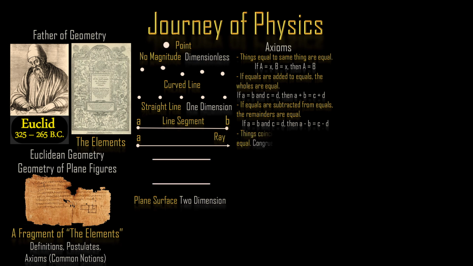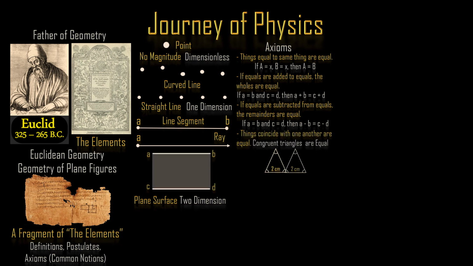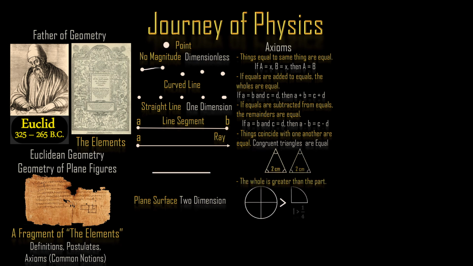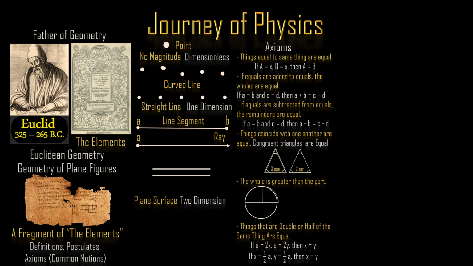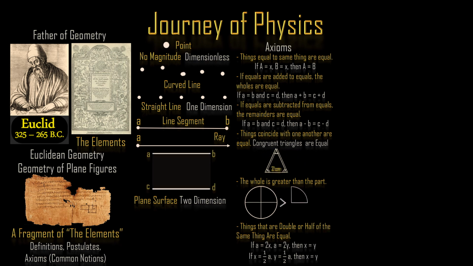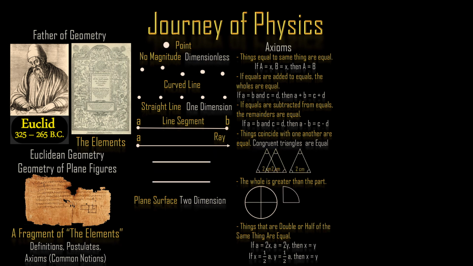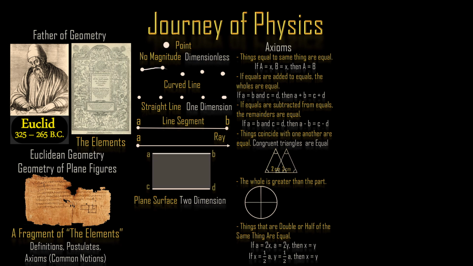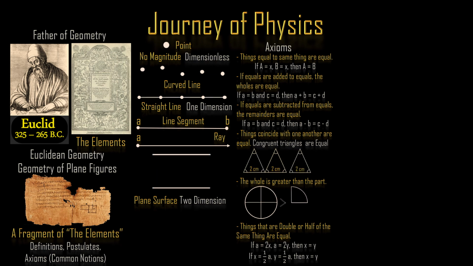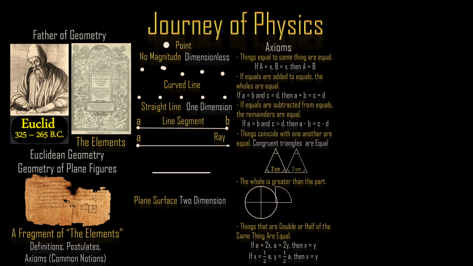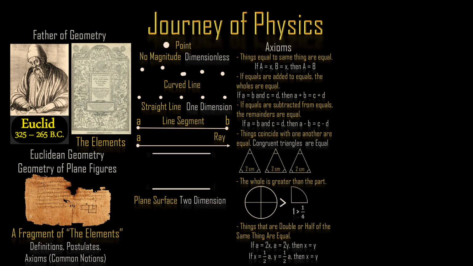4. Things that coincide with one another are equal. Congruent triangles can superimpose each other. 5. The whole is greater than the part. 6. Things which are double or half of the same thing are equal. If A equals 2x and A equals 2y, then x equals y, and if x equals half A and y equals half A, then x equals y. These axioms are used in many mathematical proofs, especially in geometry.